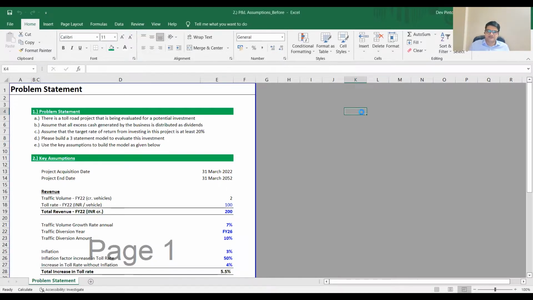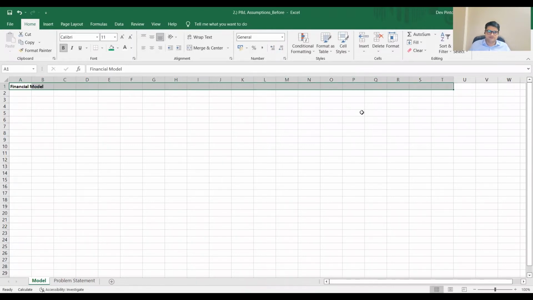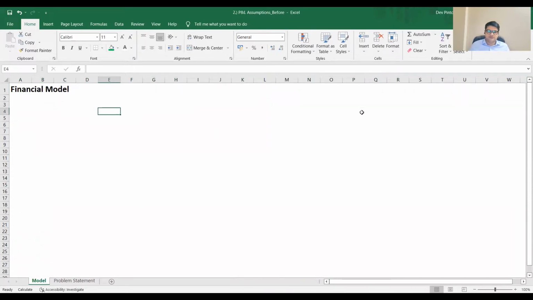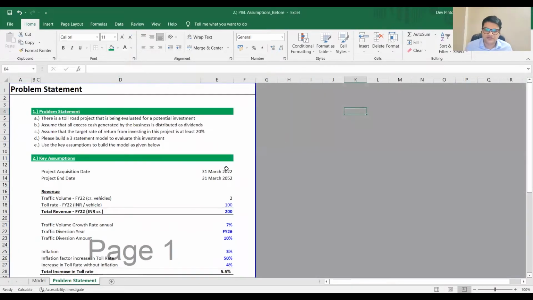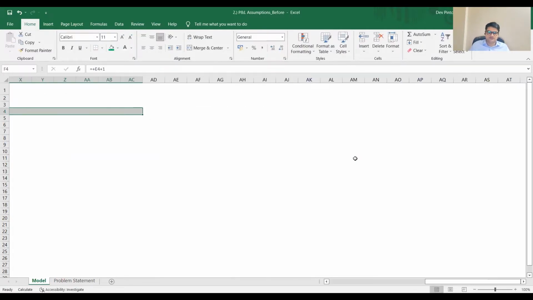So let's start. Let's call it model. First thing, we need to build a model for 30 years, right? From FY22 all the way till FY52.